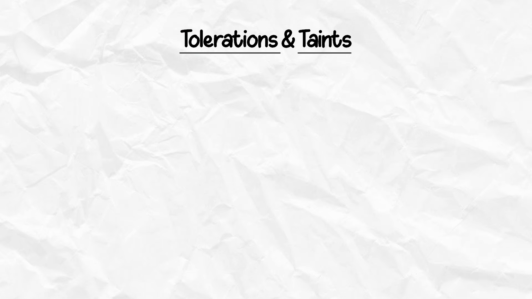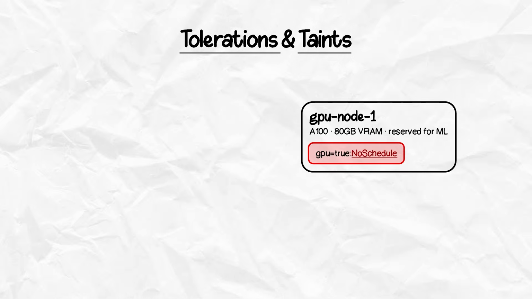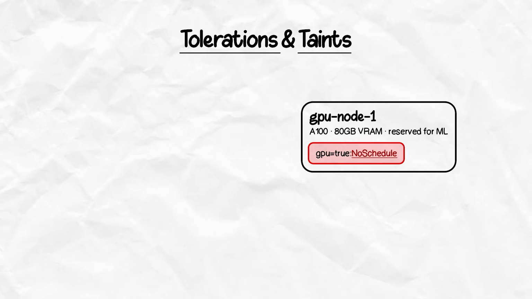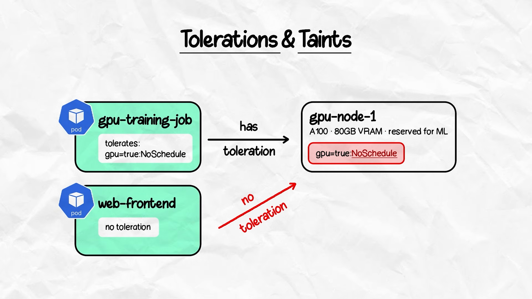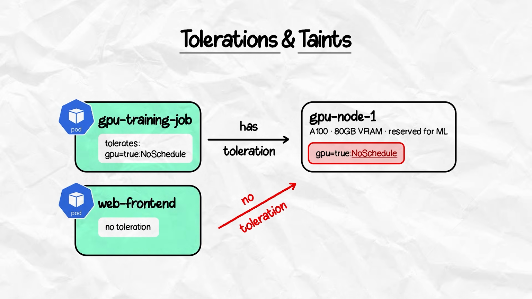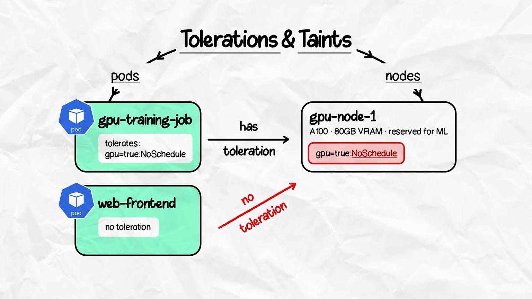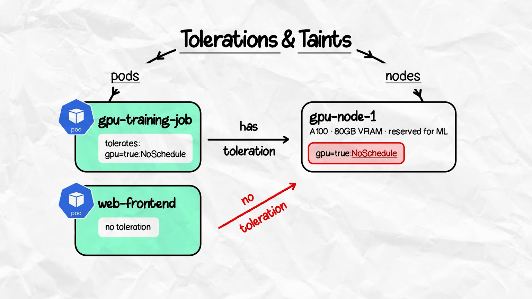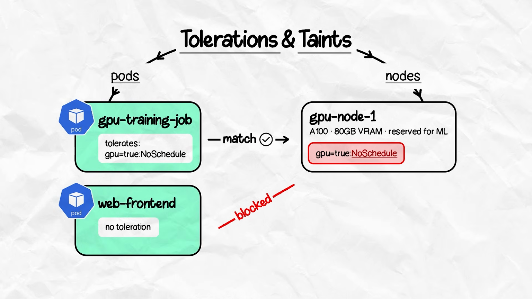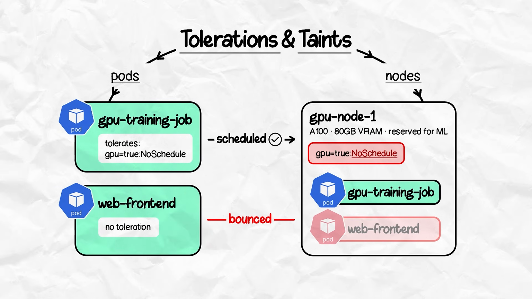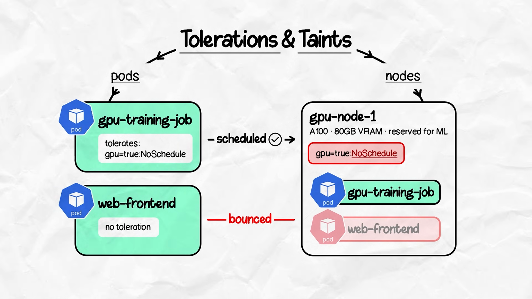Next, we have taints and tolerations. This one's important. Taints are like a do not enter sign on a node. Only pods that explicitly tolerate that taint can land on that node. So the key thing to note here is that taints are applied to nodes, whereas tolerations are something we specify at the pod level. The taint and the toleration have to match exactly. And a NoSchedule effect under toleration means don't schedule unless tolerated.